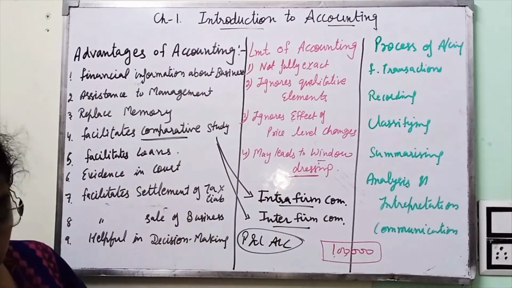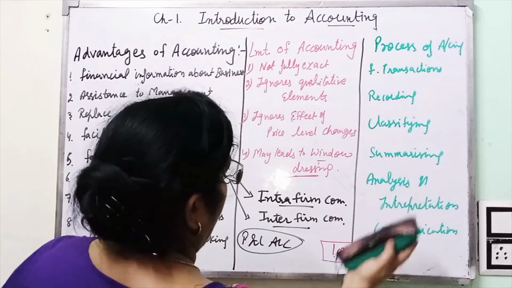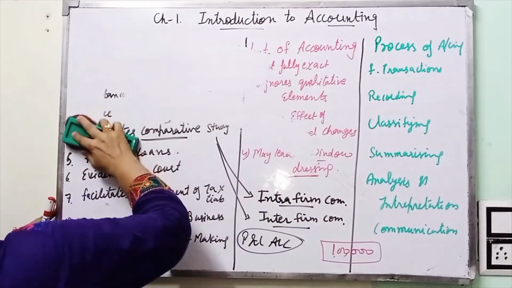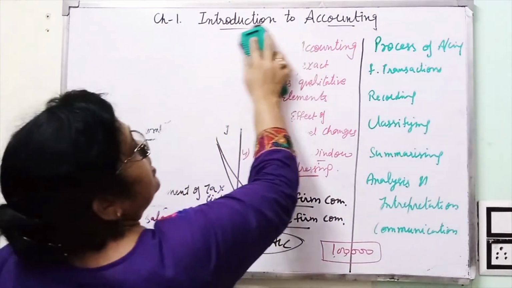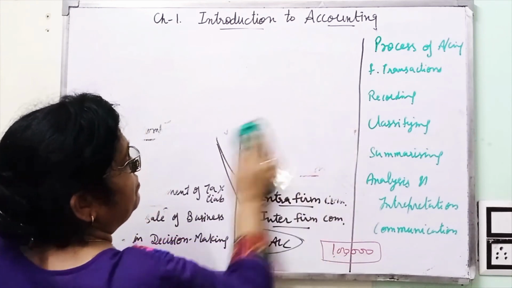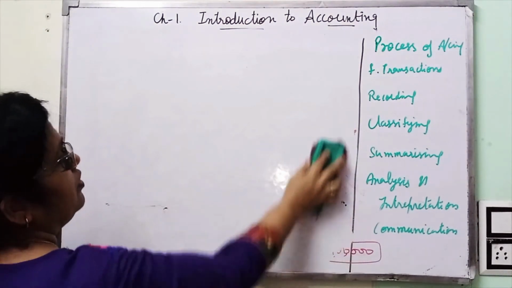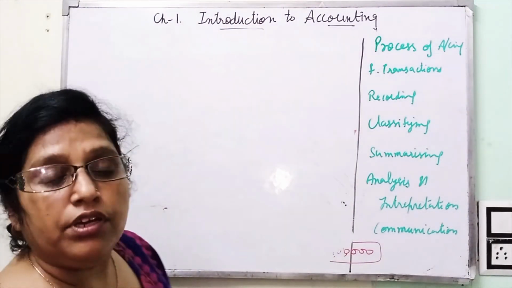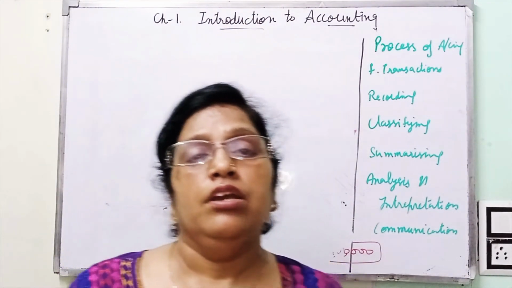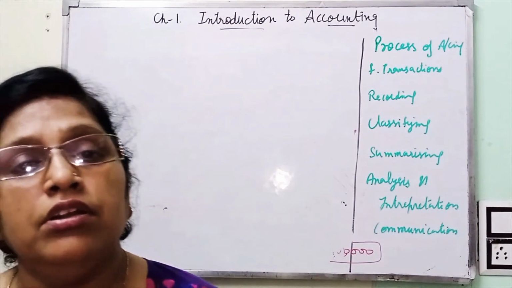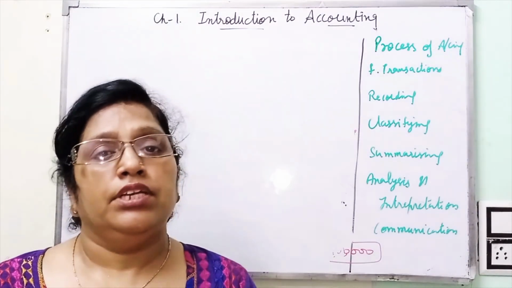Now the next point is process of accounting. I think these points are clear to you. Third point is process of accounting. Process of accounting means sequence of accounting. It must be in chronological order. For example, now you are in 11th standard.